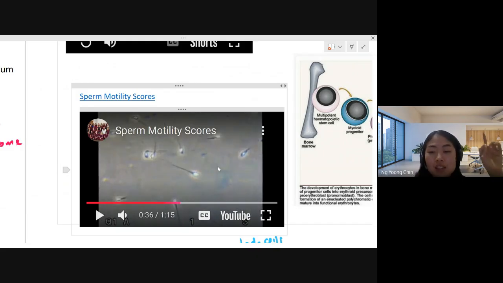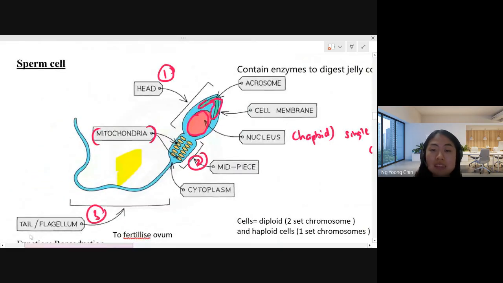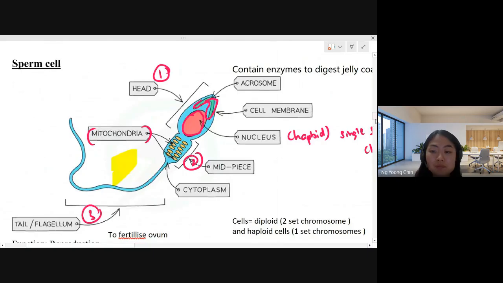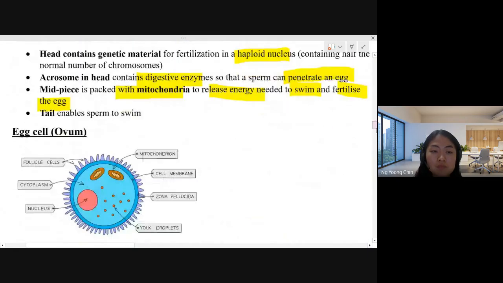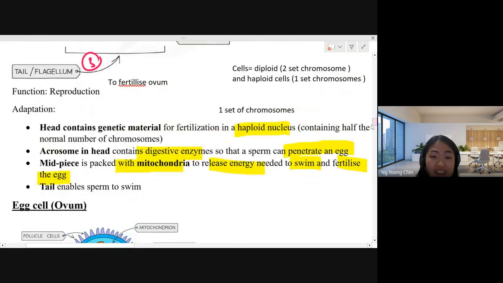Okay, a healthy sperm must be always moving. So they refer to this as sperm motility. Motile means that they're always moving. Sperm cannot stay still, okay? Because sperm must be always moving, they will be swimming forwards to the ovum. Yeah, this is how the sperm look like. So it is called sperm motility.